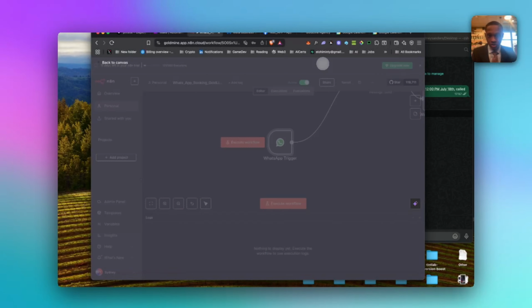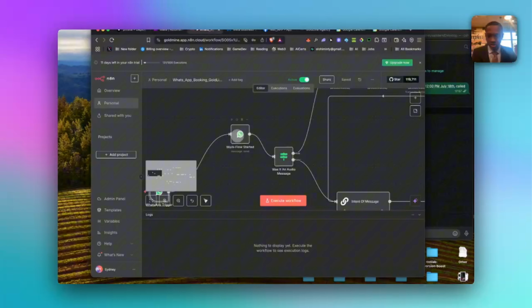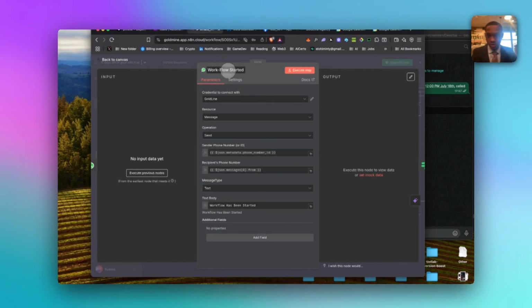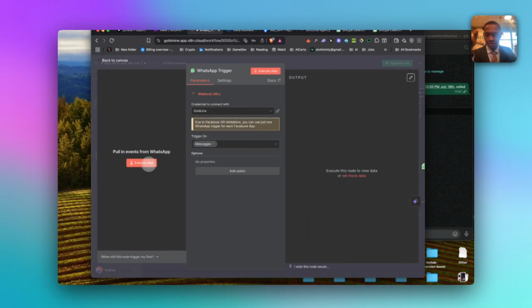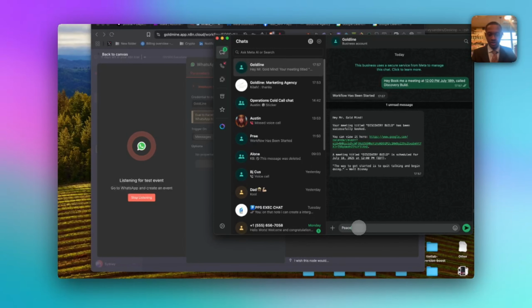We're doing message on the message, so we're searching for any particular message. Then we have another WhatsApp node, right? That sends the message, right? So it takes the JSON meta. So let's test it out. Execute that piece.